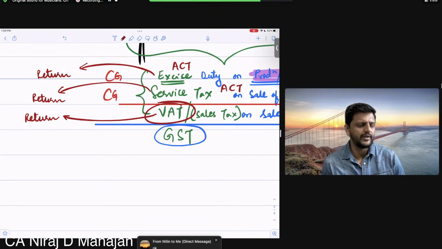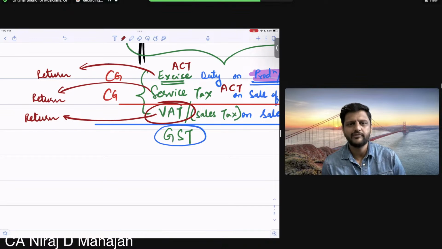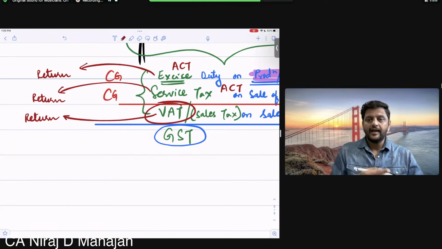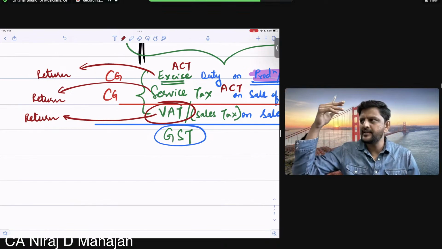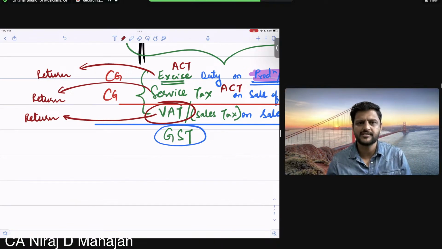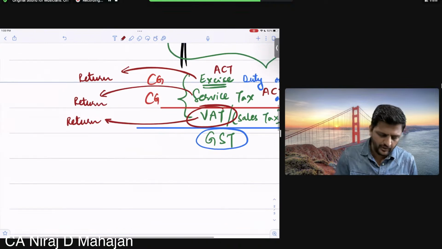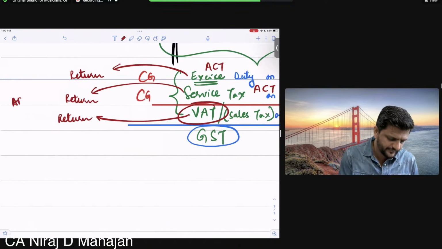VAT, I had a very horrible experience during my practice days also. Impossible to make them understand the law, impossible to deal with them. They are not sitting at their place, they are not visible, they are not available, and anything can happen. All difficult things. And there was decentralization. Means what? Excise department is doing its own work. It has nothing to do with service tax, whatever is happening with the same client. Let us say I write the company name here, ABC Limited. This is one business person only. And he's dealing with three people over here.